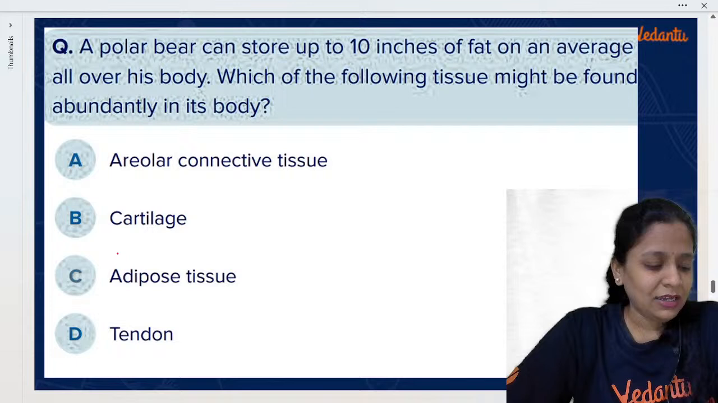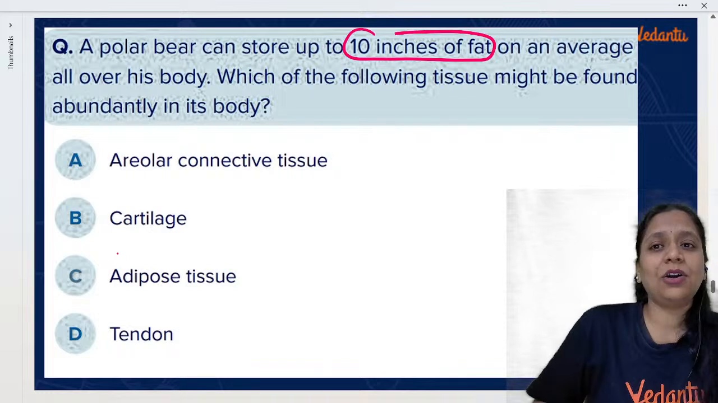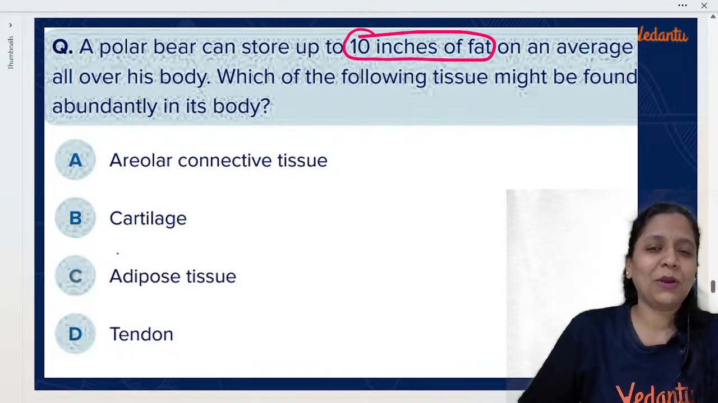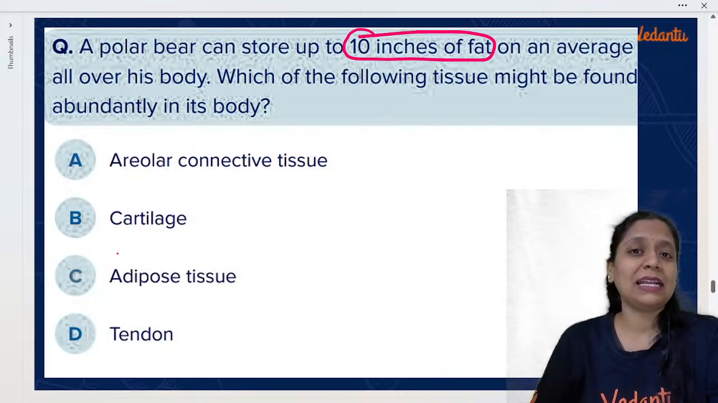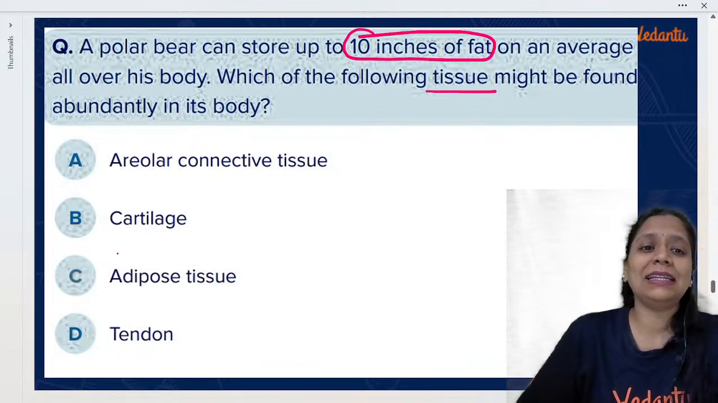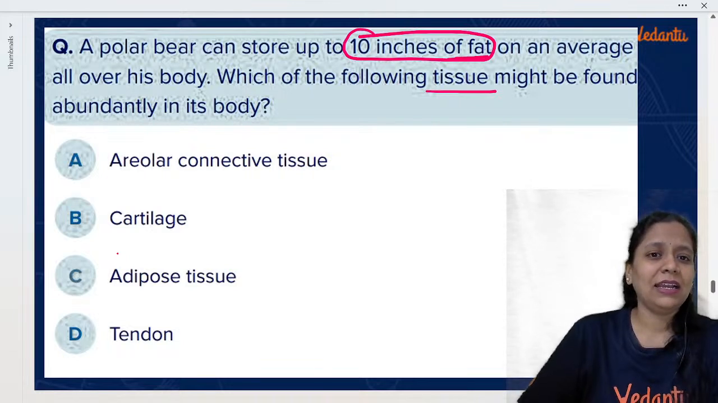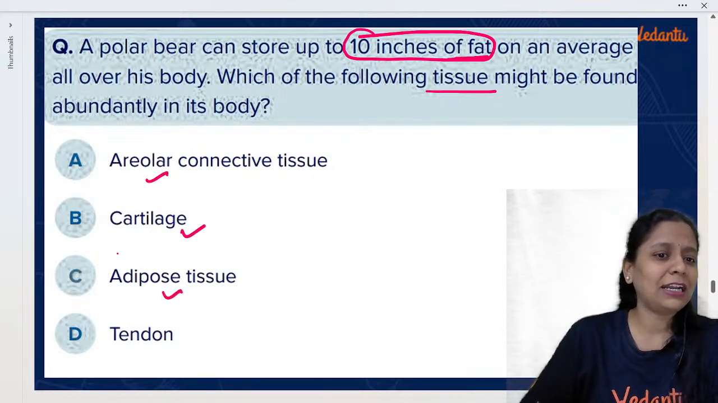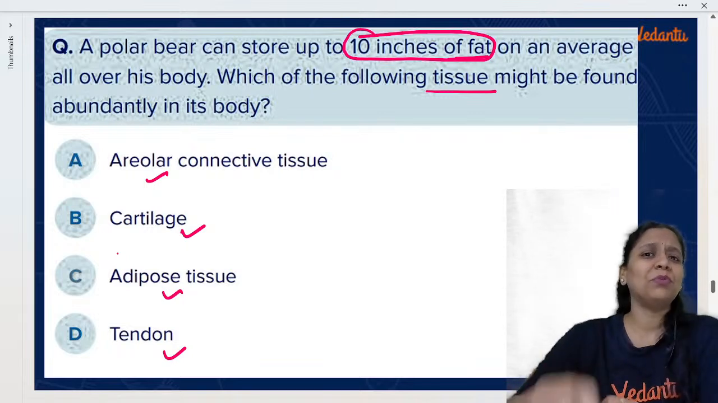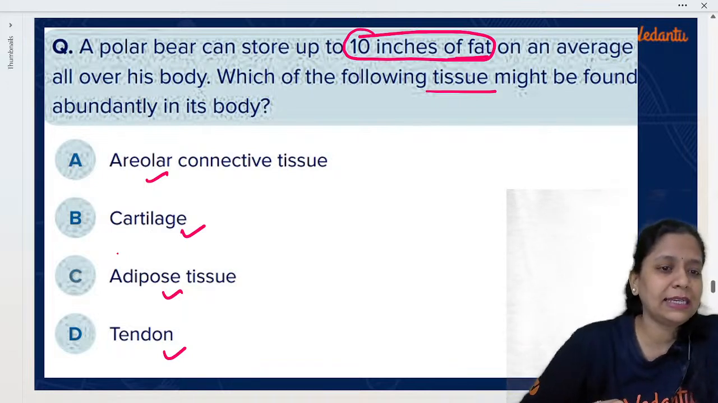Okay, so a polar bear can store up to 10-inch fat on an average all over its body. Okay, 11 centimeter extra layer of fat is there. Which of the following tissue might be found abundantly in its body? So what do you think? If there is 10-inch fat, it will have areolar tissue, cartilage, adipose or tendon. Which tissue will be more in polar bear? Come on, tell me the answer for this. Shrikant, adipose tissue. Very good. Vedashri also very good. Option C is the right answer.